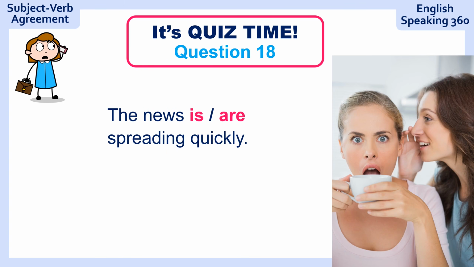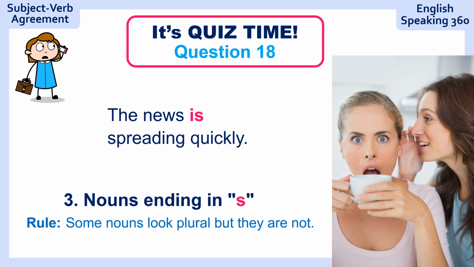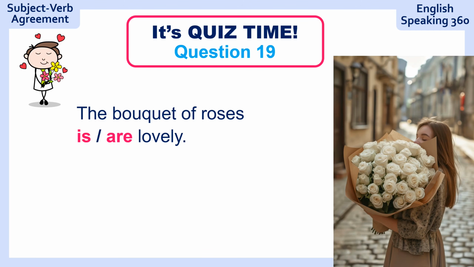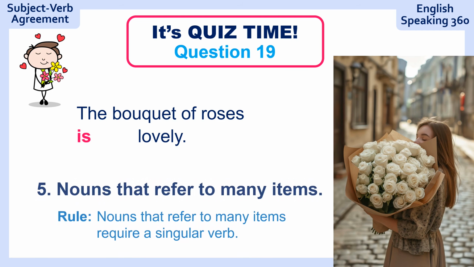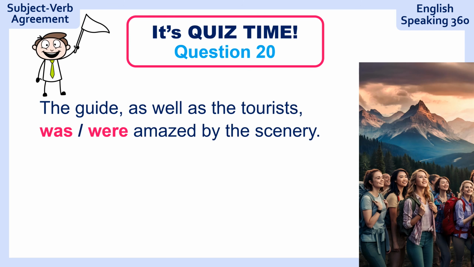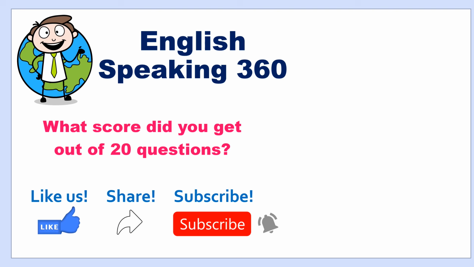Question 18. The news spreading quickly. The news is spreading quickly. Rule number 3. Question 19. The bouquet of roses, lovely. The bouquet of roses is lovely. Rule number 5. And the last one, question number 20. The guide as well as the tourists amazed by the scenery. The guide as well as the tourists was amazed by the scenery. Rule number 7.